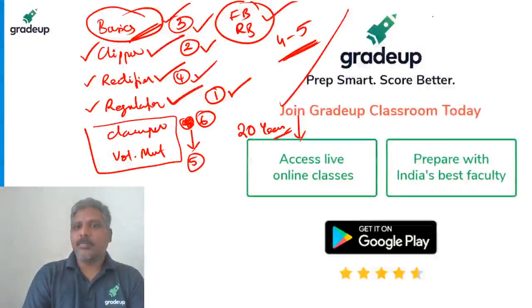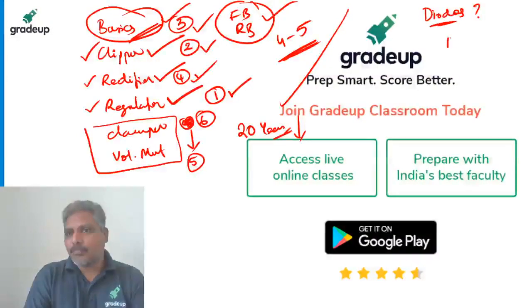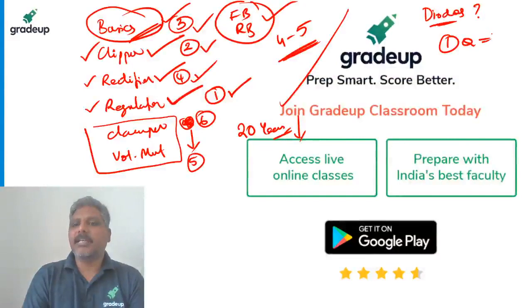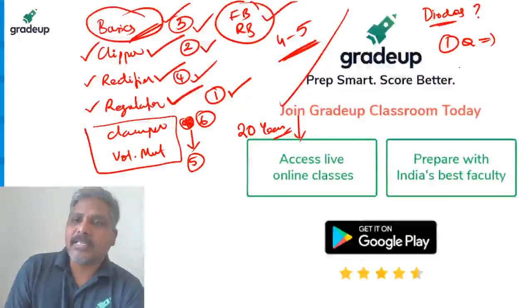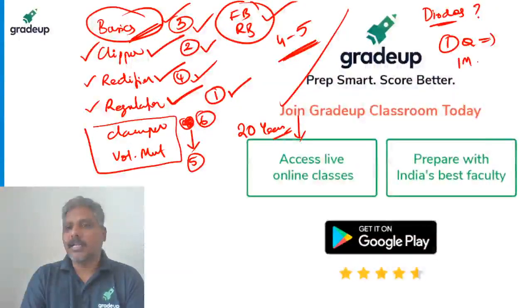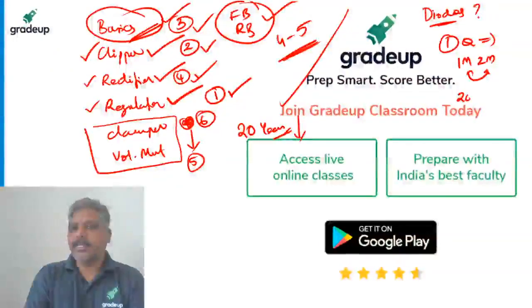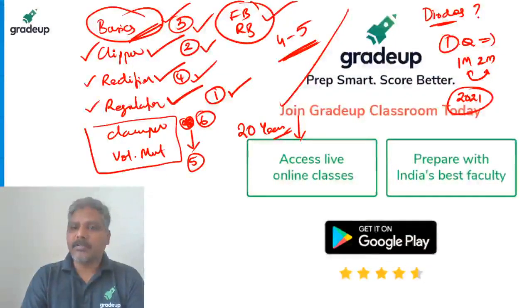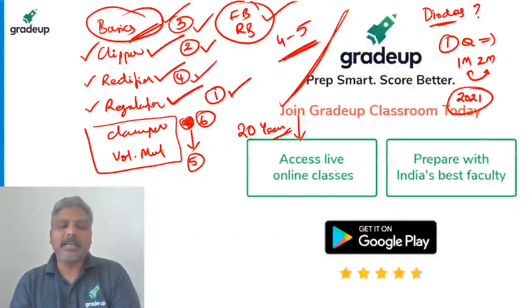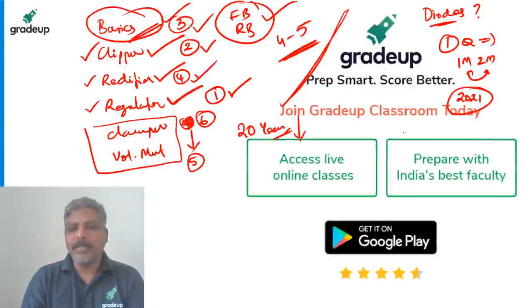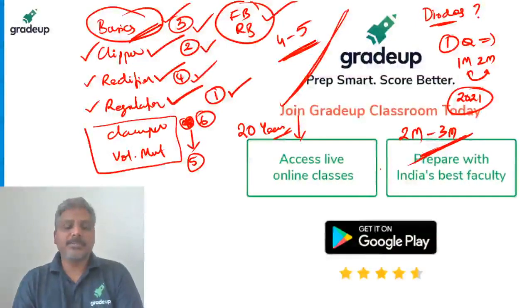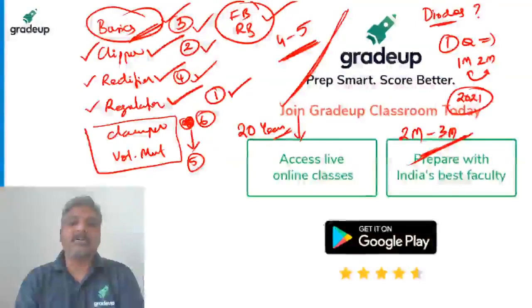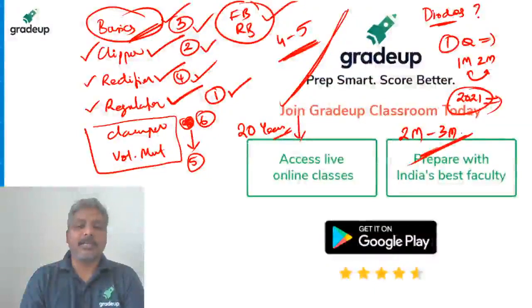So the question is, how many questions may come from the topics we have discussed so far? Damn sure, one question will surely come from these topics. That may be a 1 mark question, that may be a 2 mark question, or maybe both also. In GATE 2021, you will get one question from the topics we discussed already. That means you will get a minimum of 2 or 3 marks from these topics if you are perfect with them. In GATE 2021, it is going to happen.